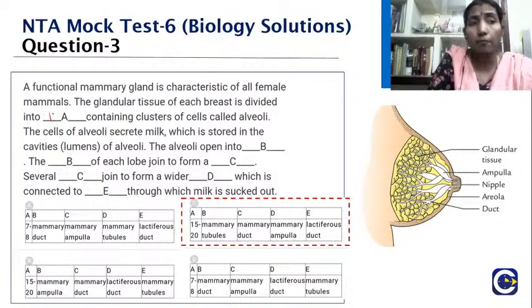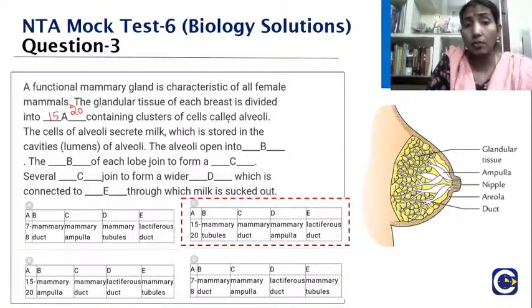So here it is 15 to 20. The glandular tissue of each breast is divided into 15 to 20 lobes containing clusters of cells called alveoli. The cells of the alveoli secrete milk which is stored in the cavities of the alveoli. The alveoli open into the mammary tubules. So where do they open up?